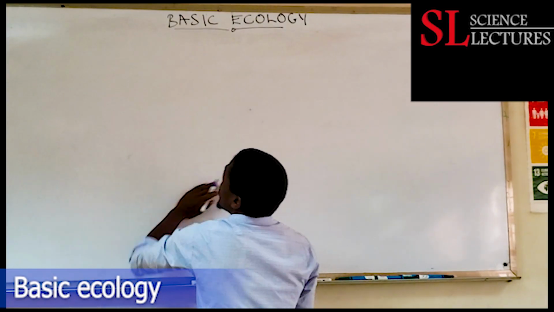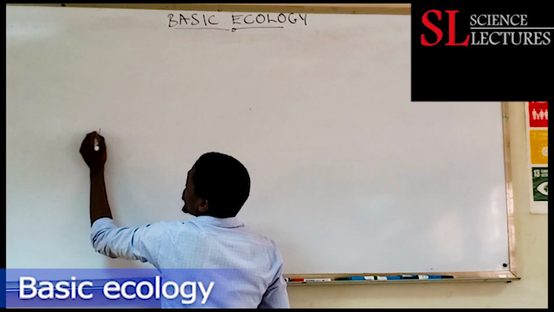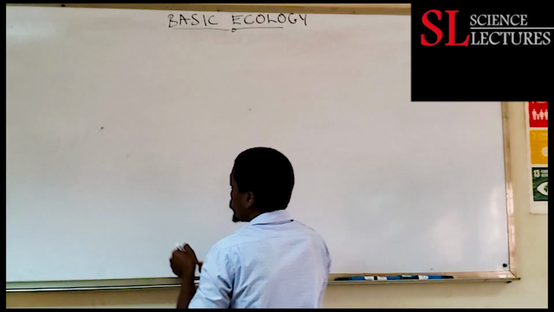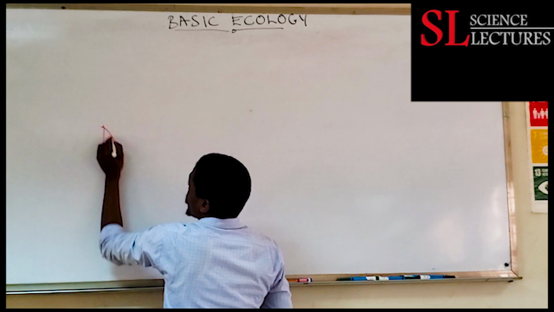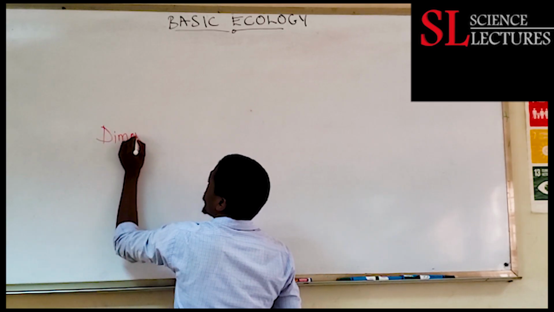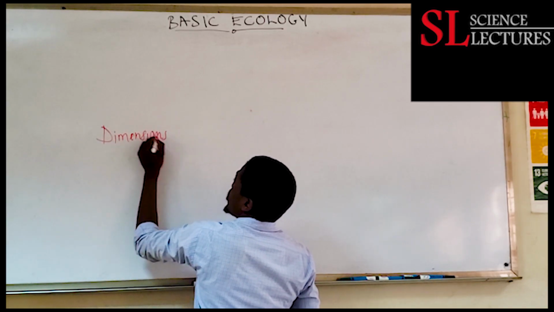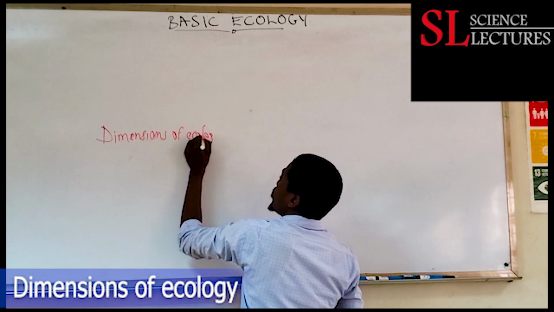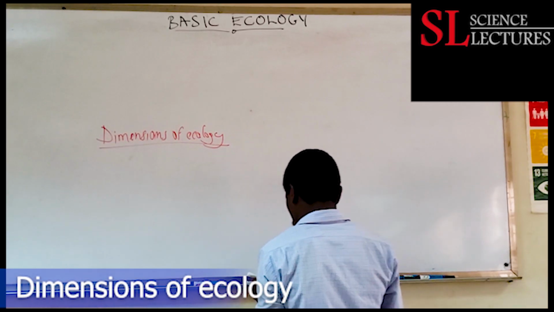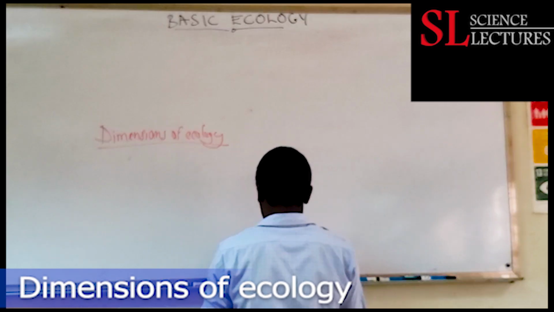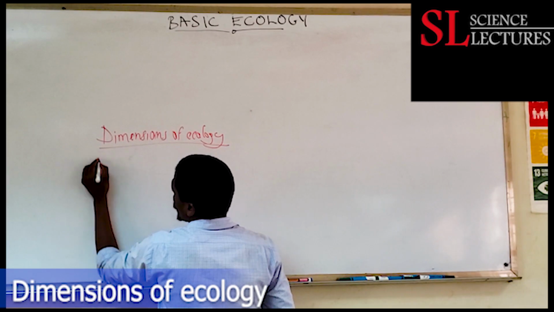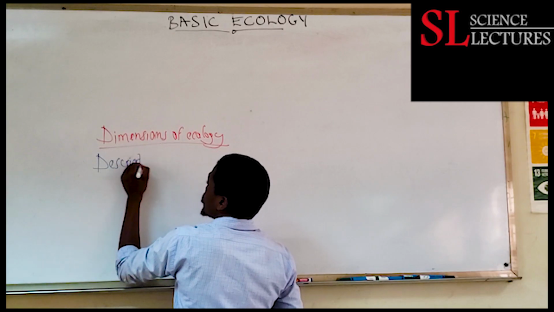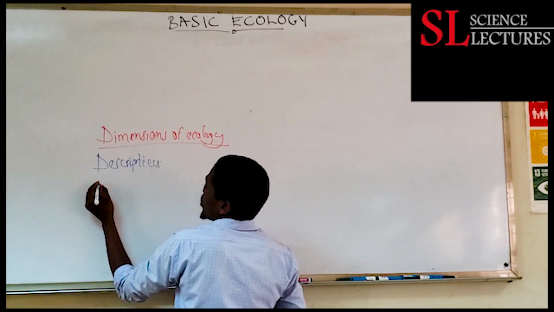Let's have a look at the dimensions of ecology. So we're going to have different dimensions of ecology. And there are basically 3 dimensions of ecology we are going to see. First, we have what we refer to as the descriptive dimension of ecology.